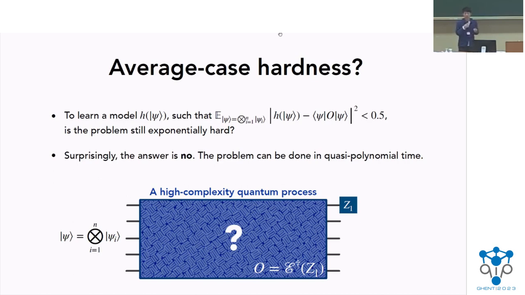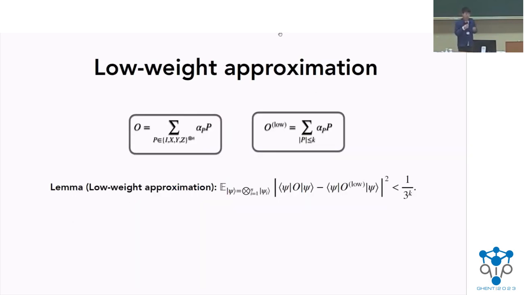And the key idea behind this, and the separation between classical and quantum, comes from the existence of a low-weight approximation. So if you write out this output state property O in terms of the Pauli basis, and after doing that, we just throw away all the Pauli operators that act on more than, say, k qubits. So we set k to be some value, and if it acts on too many qubits, we just throw it away.